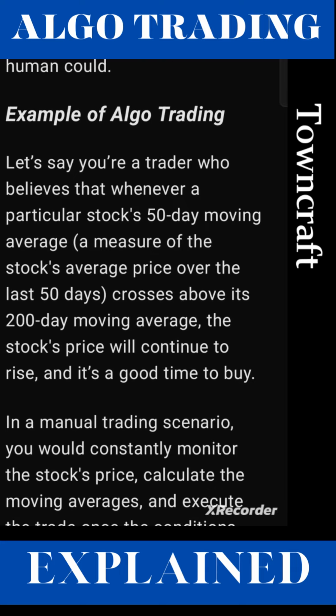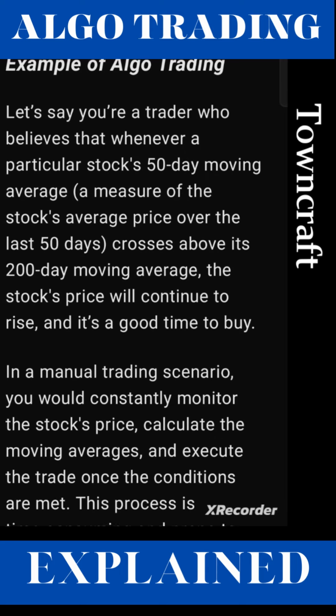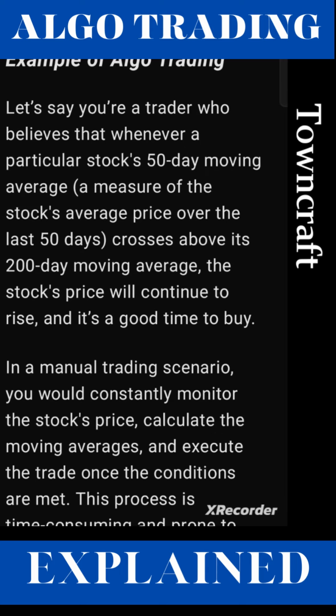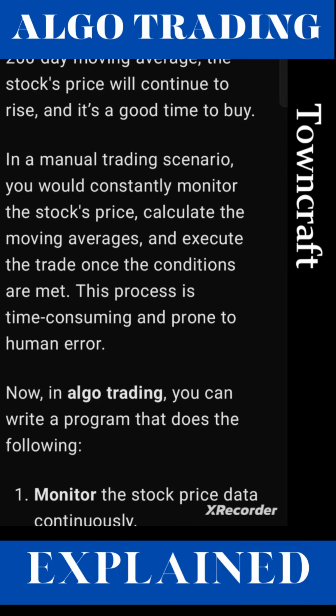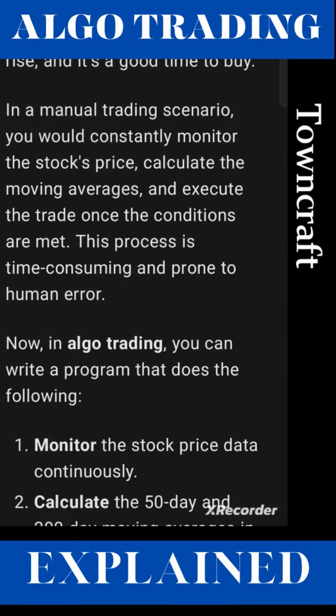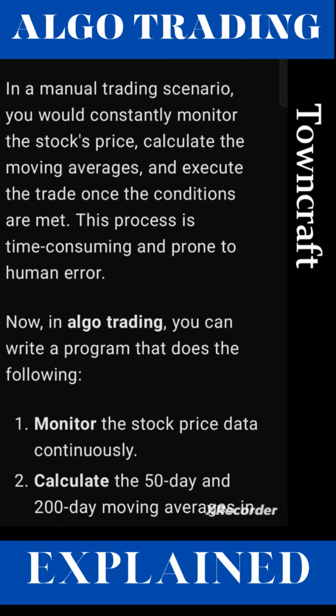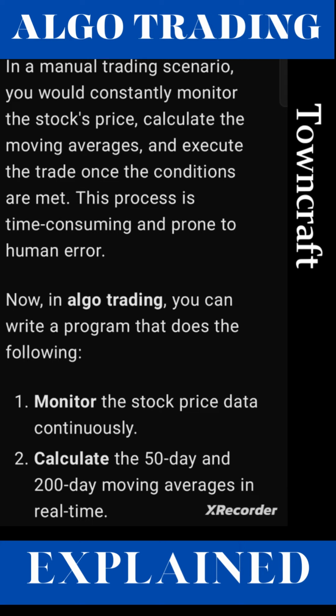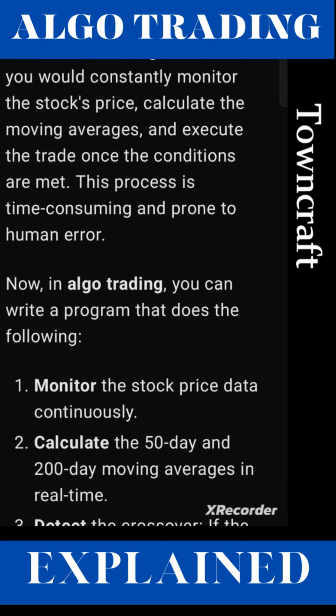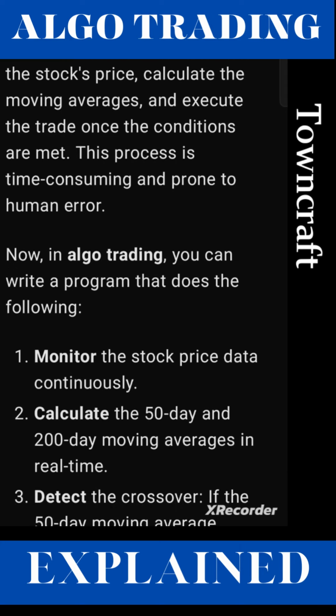Example of algo trading. Let's say you're a trader who believes that whenever a particular stock's 50-day moving average, a measure of the stock's average price over the last 50 days, crosses above its 200-day moving average, the stock's price will continue to rise, and it's a good time to buy. In a manual trading scenario, you would constantly monitor the stock's price, calculate the moving averages, and execute the trade once the conditions are met. This process is time-consuming and prone to human error.